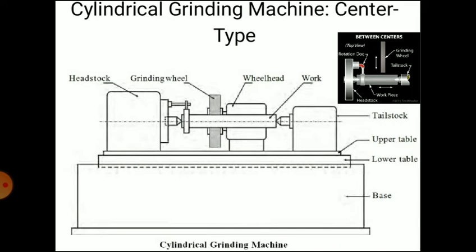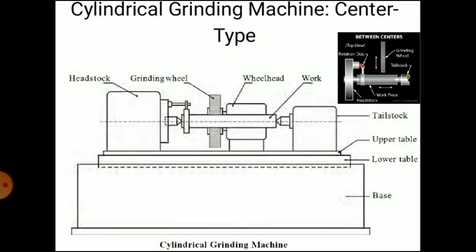The upper table has T-slots for securing the headstock and tailstock for positioning to suit the length of the work. So you can move the tailstock and headstock along the T-slots provided on the upper table according to the length of the work, and then you can lock the headstock and tailstock on the upper table. Adjustable trip dogs are provided on the sliding table to reverse the table at the end of the stroke.